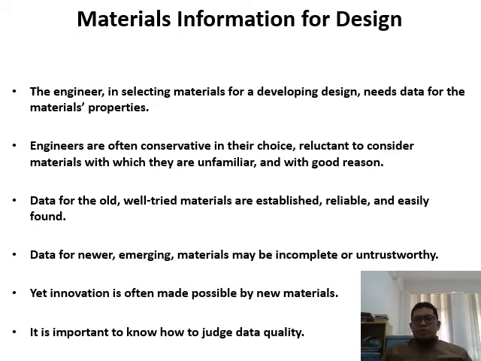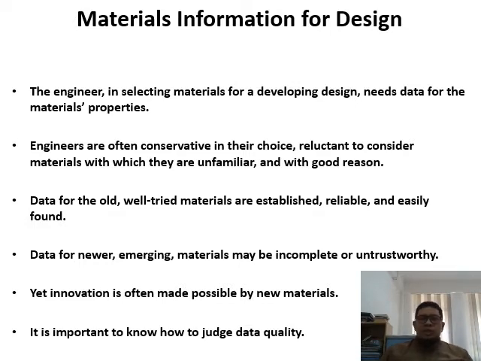Data for well-tried materials are established, reliable, and easily found. For example, for carbon steel, you find a lot of information on the net. If you go to MATWEB, you have a material database, not comparable to others, but sufficient to get a whole overview of the material properties.